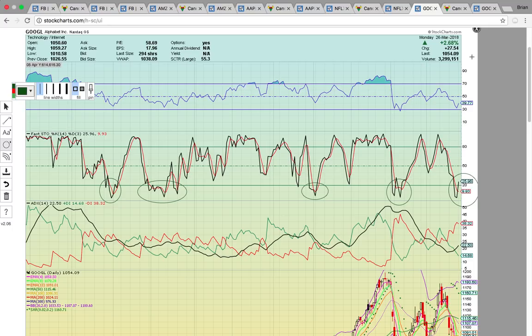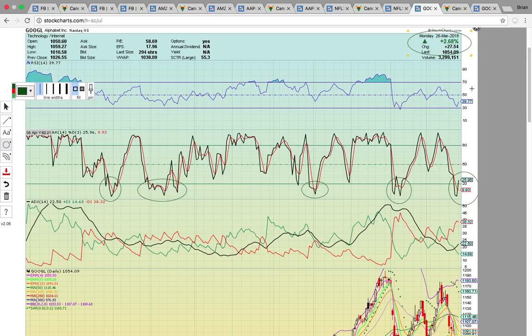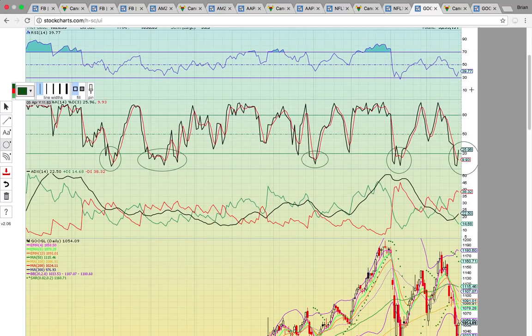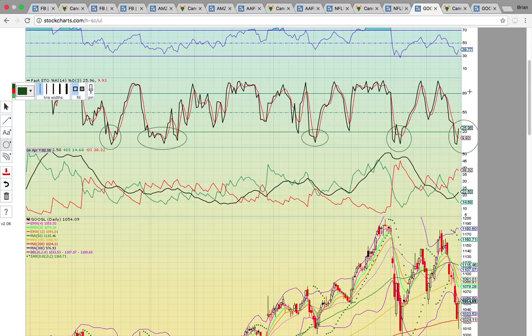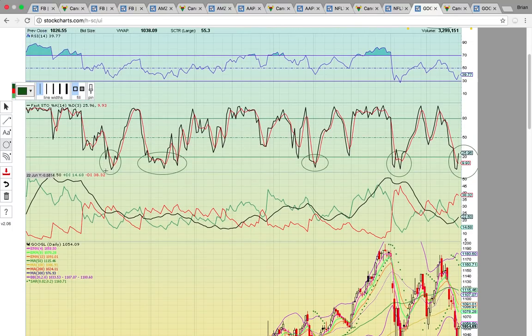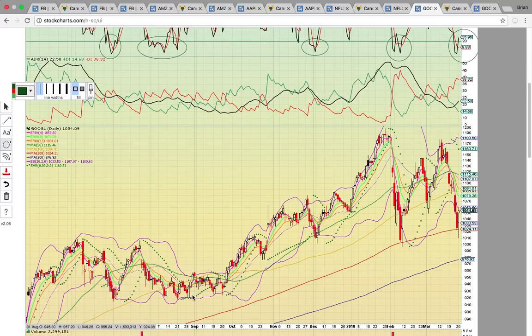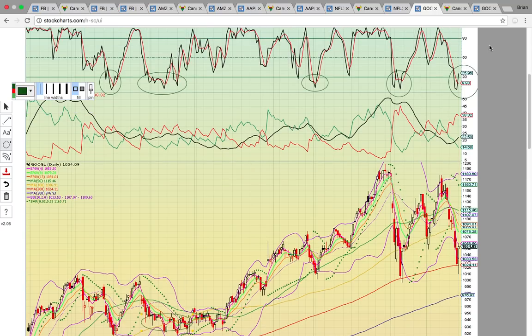Google closed up 2.68%. This is another huge move. This is an 11-month chart. Check out how the Fast Stochastic here, okay, each time it got below 20, it stayed below in August, and as I said before, that was the anomaly in the last video. Is it going to stay pegged below, or is it going to bounce back?